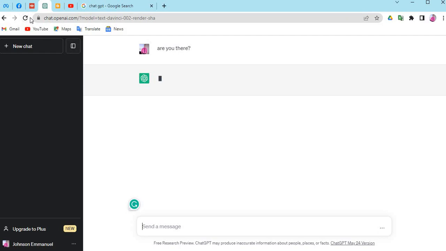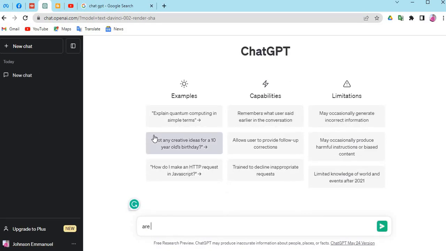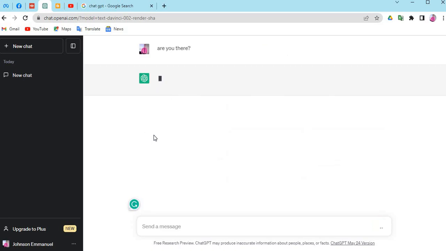It's actually taking time, so let's try to refresh the page. Probably it might be the network. Are you there? So it happens this way as well, sometimes. Let's wait a little while ChatGPT generates content for us.